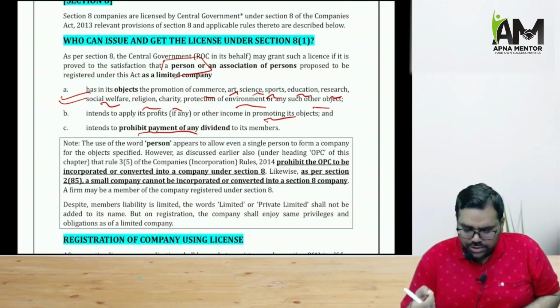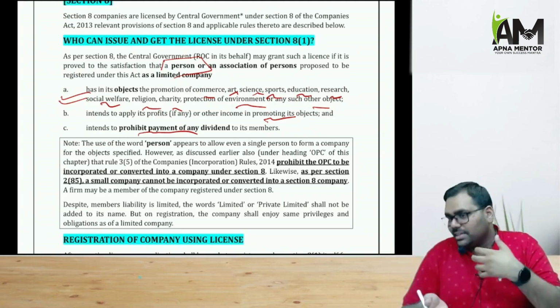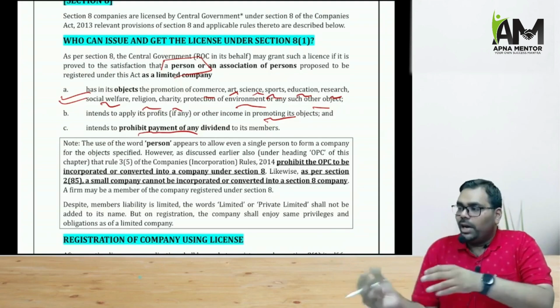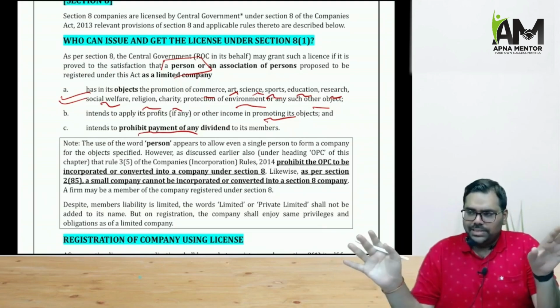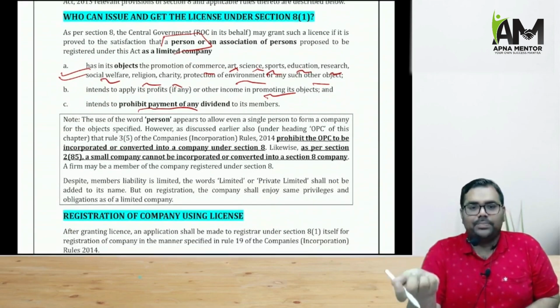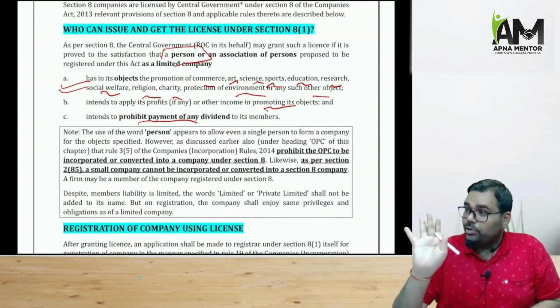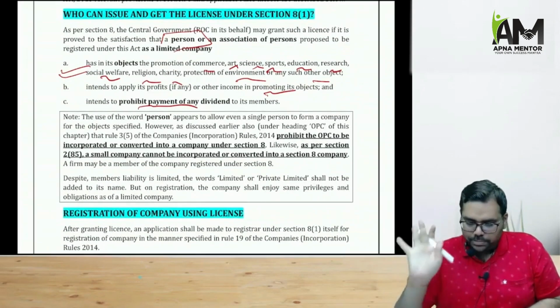In an exam, one question came that when the Section 8 company was formed, it provided in its articles that at the time of winding up the members will distribute the surplus assets among themselves. So it is not allowed, because the basic fundamental of a Section 8 company is that the intention must not be there to apply the profits for members. The intention must be there to apply the profits only in promoting the objective.